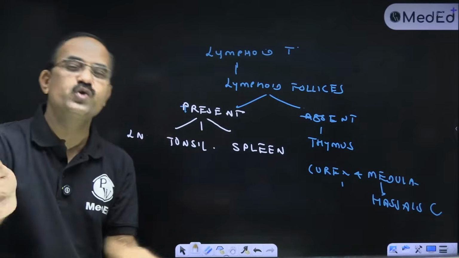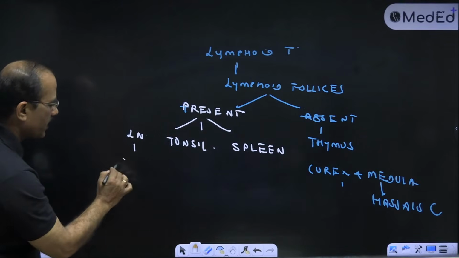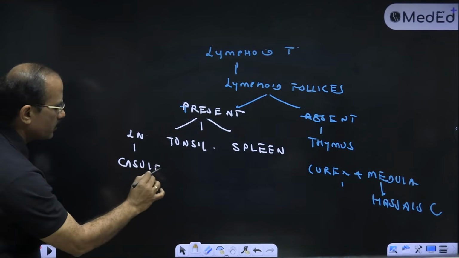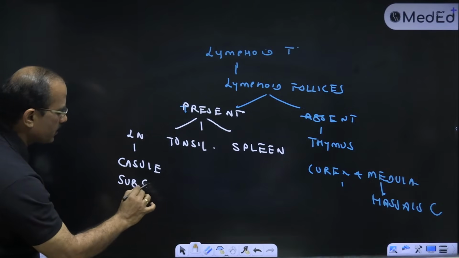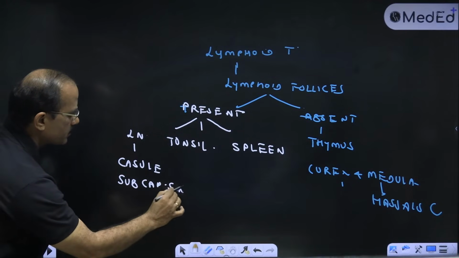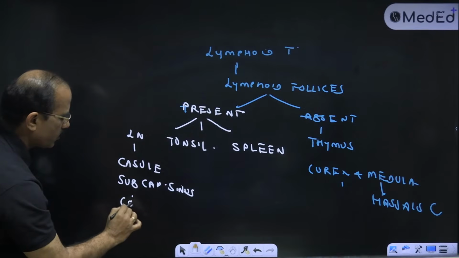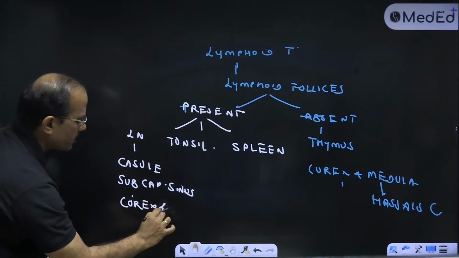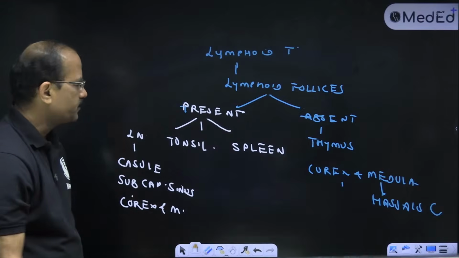So lymph node में क्या होगा? Capsule होगा. Then there's going to be a subcapsular sinus. फिर cortex होता है and medulla होगा.